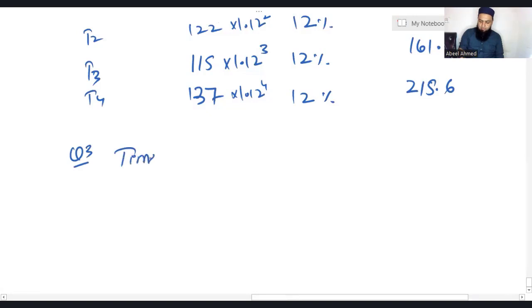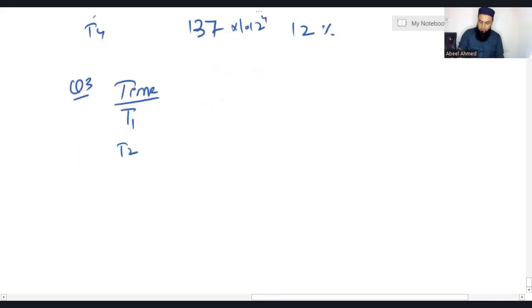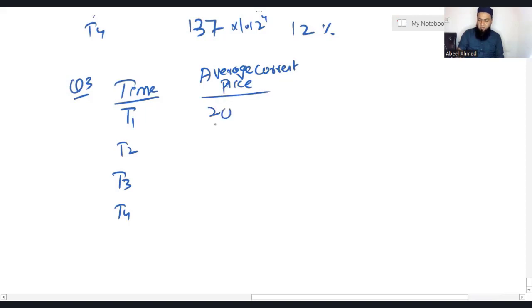Time T1, T2, T3, let's take T4 as well. Average current price, let's say it is 20, it is 24, it is 27, and it is, let's say, 26.5.